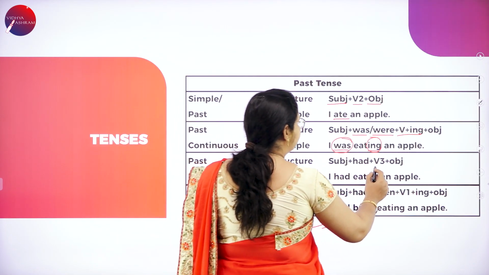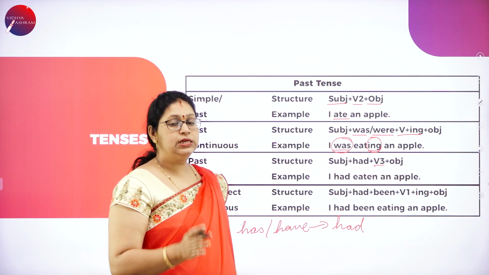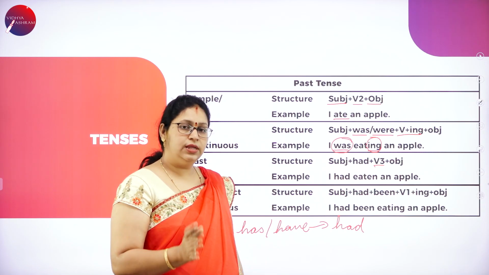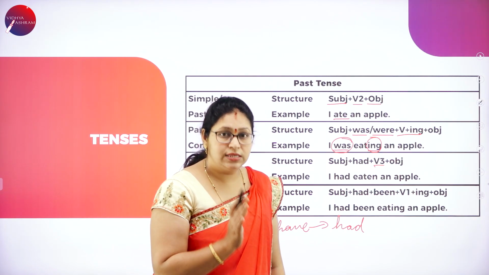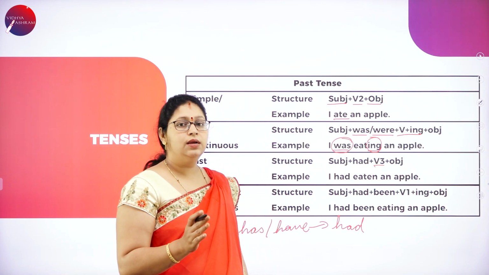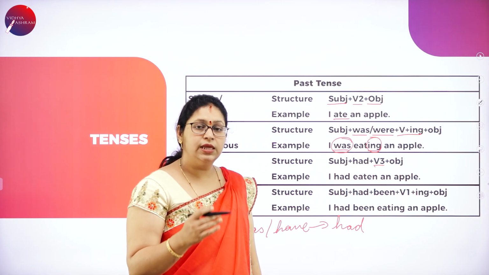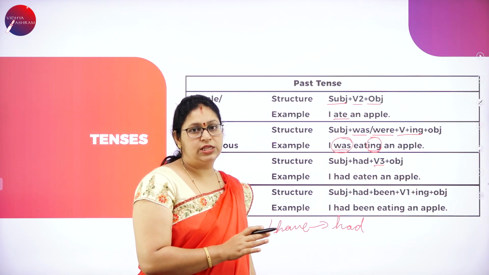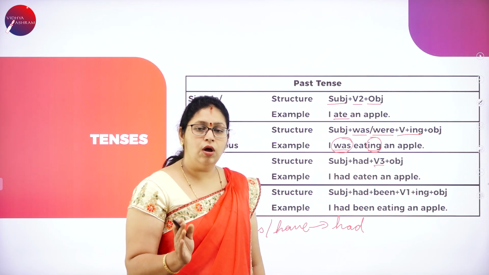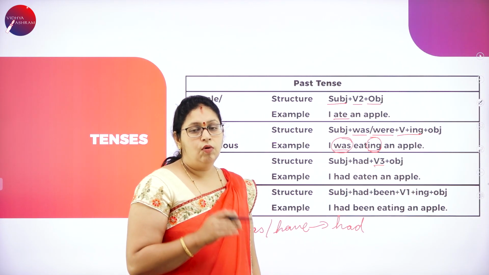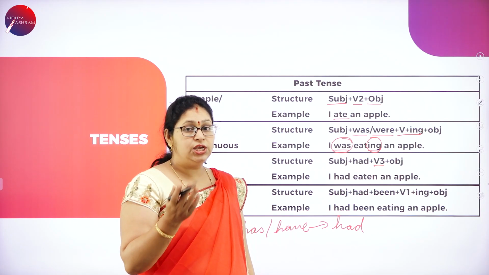What is verb form 3? I told you, past participle. Eat, ate, eaten. Drink, drank, drunk. Sing, sang, sung. These are the past participle form of the verb. Sometimes they remain the same. Past and the past participle remain the same. Called, called only. Call, called, called. Walk, walked, walked only. But for sleep, it changes.